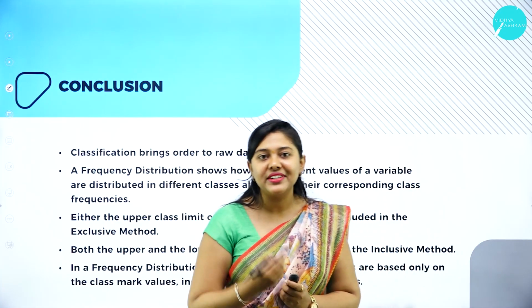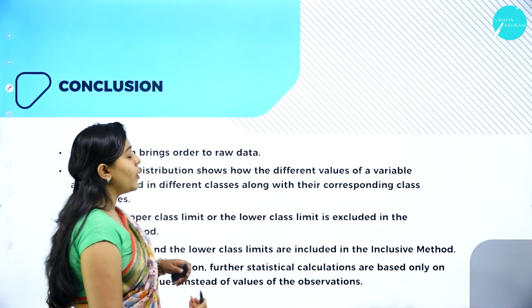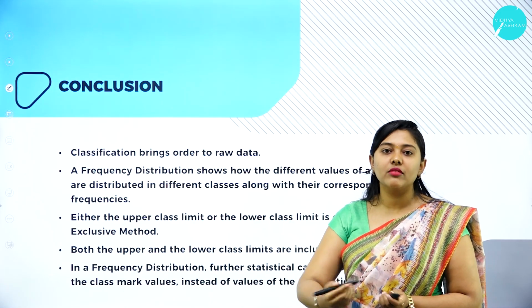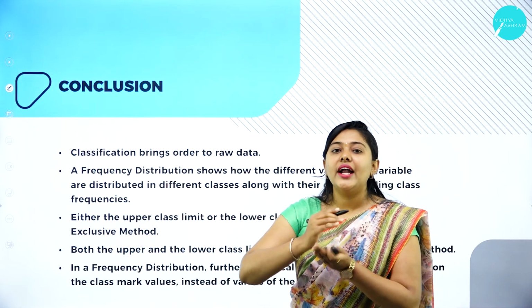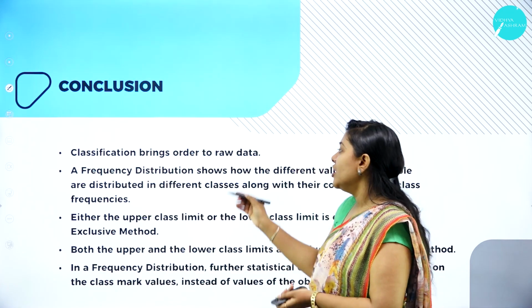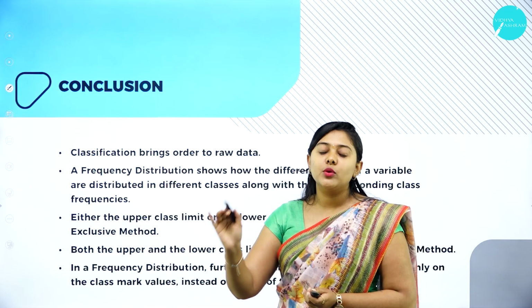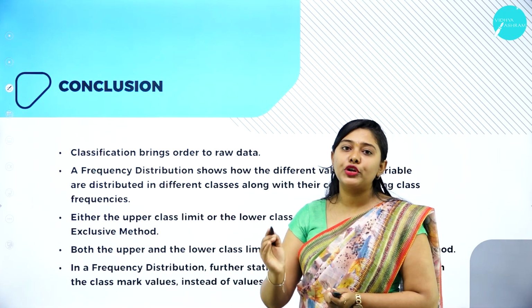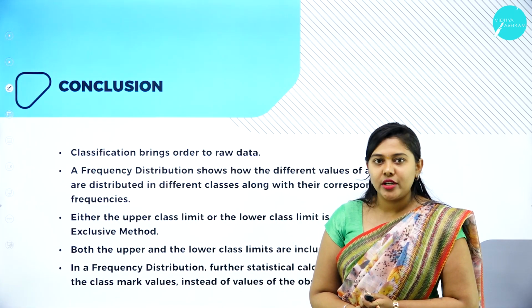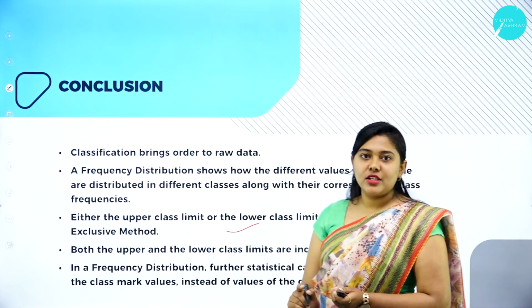So let's conclude today's class by recapping the topics that we have discussed. The first topic was raw data. Classification brings order to raw data. Whatever raw data you have got can be classified and organized in a proper manner. A frequency distribution shows different values of a variable. It helps you determine which class a value belongs to. And we have also discussed the inclusive method and the exclusive method.